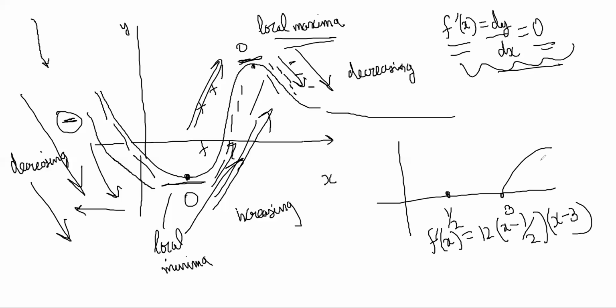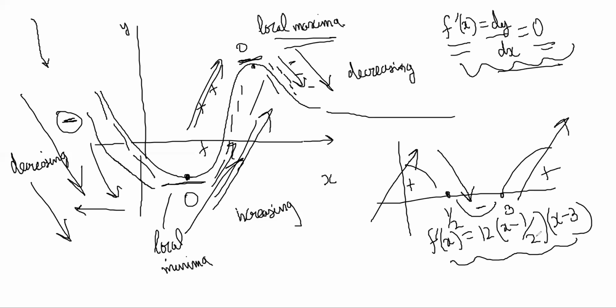So you had plotted the wavy curve of this f dash x. It was positive here, and negative here, right? So function must have been increasing here, then decreasing, and then increasing. So half is a point of what? Maxima or minima? It was increasing then decreasing, so maximum. And 3 is a point of minimum. It's common sense. If you understand increasing and decreasing, you will be able to find maxima and minima.